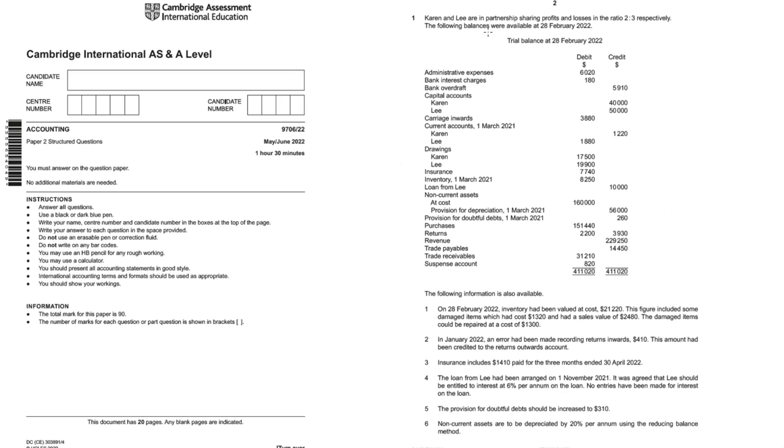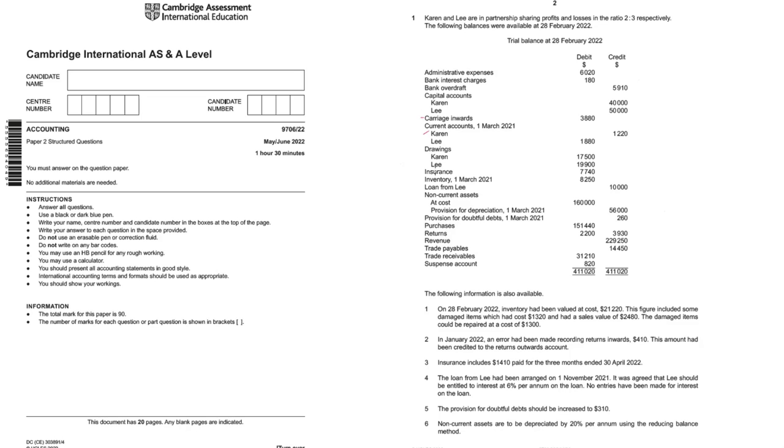Now let's begin with paper number 22. Karen and Lee are in partnership, sharing profits and losses in the ratio 2:3. The following balances were available. Okay, trial balance is given. So admin charges expense, bank interest charges expense, bank overdraft is a liability. Capital accounts of the partners are given. Also current accounts are given later.